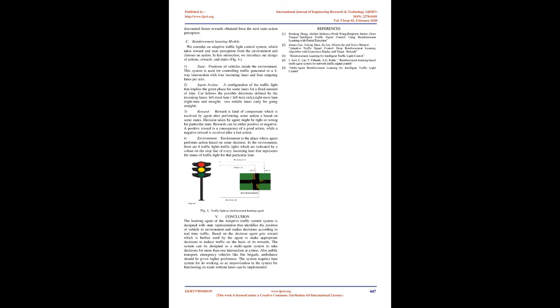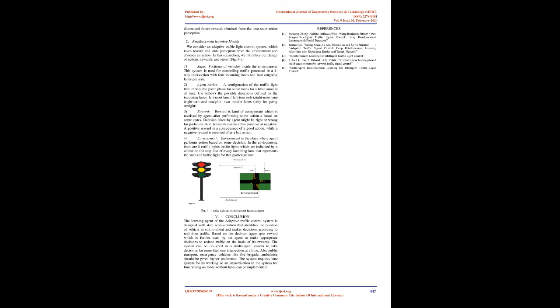Q value speaks to the conceivable rewards obtained within another timestamp for performing an action in state S, also the discounted future rewards obtained from the next state action observation. Reinforcement learning models: we consider an adaptive traffic light control system, which takes reward and state observation from the environment and chooses an action. In this subsection, we introduce our design of actions, rewards, and states. Fig. 4. 1. State, positions of vehicles inside the environment.